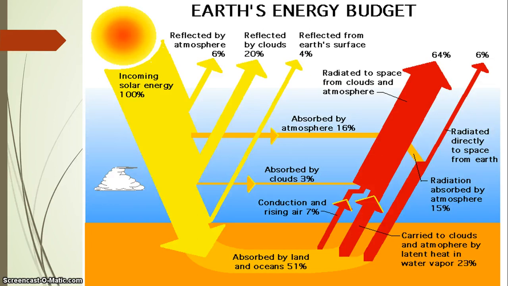Around 30% is reflected from the Earth's surface, clouds and atmosphere towards space. Around 26% is absorbed by the atmosphere, and from that there is a total reflection, 64% radiated to space from clouds and atmosphere, and 6% directly radiated to space from Earth.